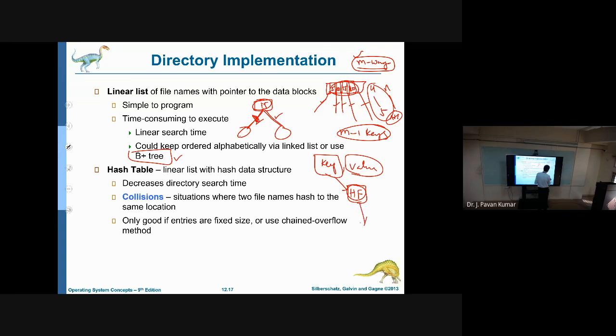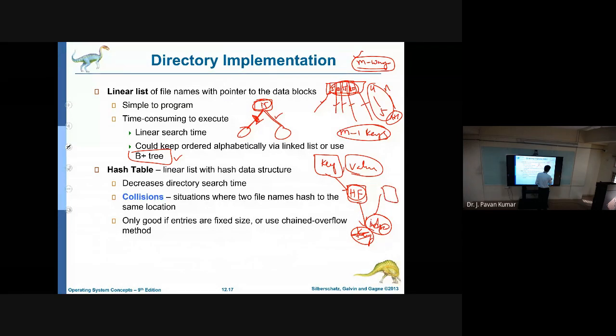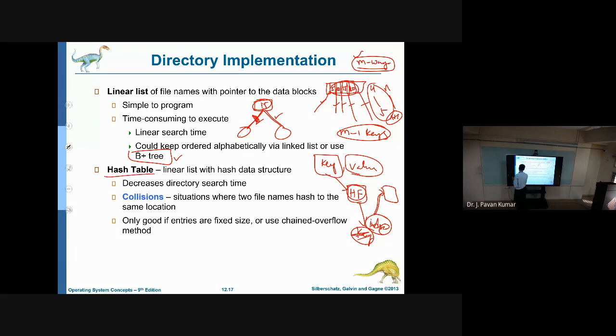So what will it give? Finally, one index will be given. Sorry, the key will be the input and the index will be the output. By using this index, we are able to get the value. If you go to that particular index, then we are able to get the value. This is a hash table implementation.